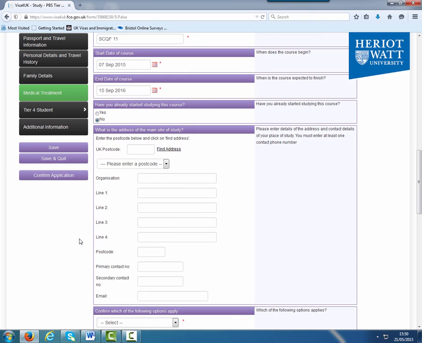If you are studying at the Edinburgh campus, then the site of study address is the same as the sponsor address that you have already entered above. If you are studying at Galashiels or Orkney, then you must enter the campus address. Unfortunately, the system does not recognise the Scottish Borders campus postcode, so you will have to type in the full address of the campus.